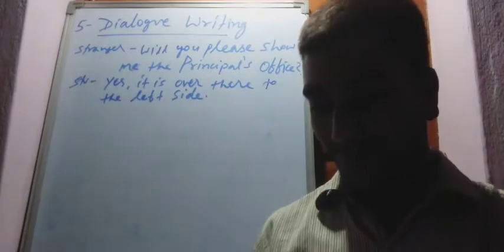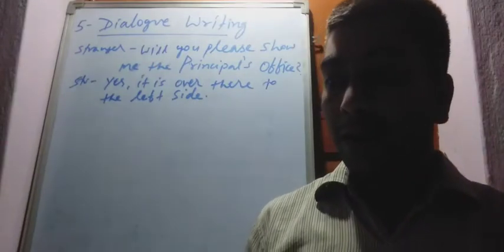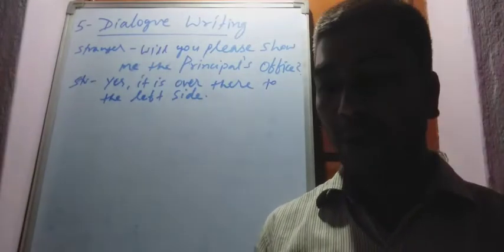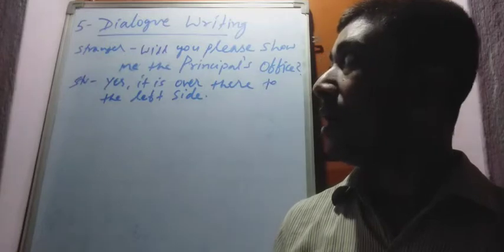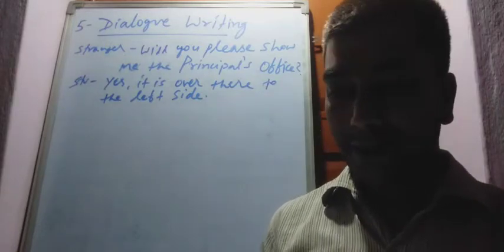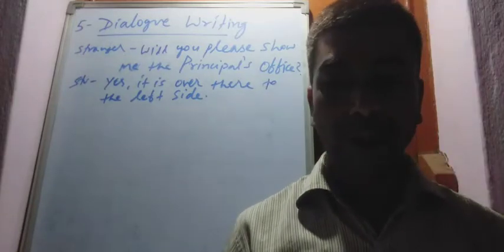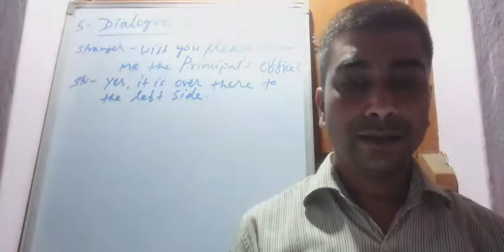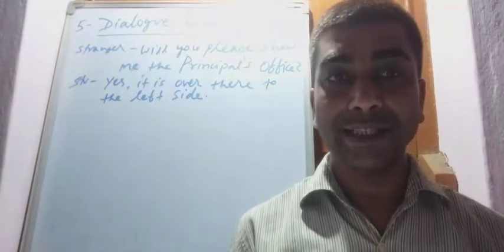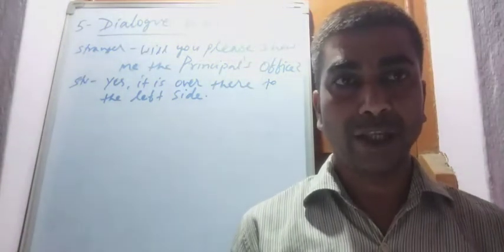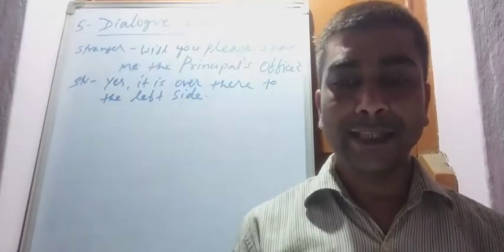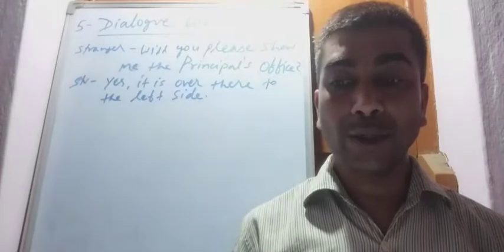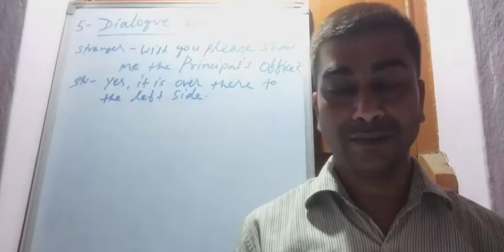For example, on page number 49, assignment B8, dialogue writing. I read the question: write a dialogue between a stranger, a person you don't know, and a student on the school campus in about 100 words.